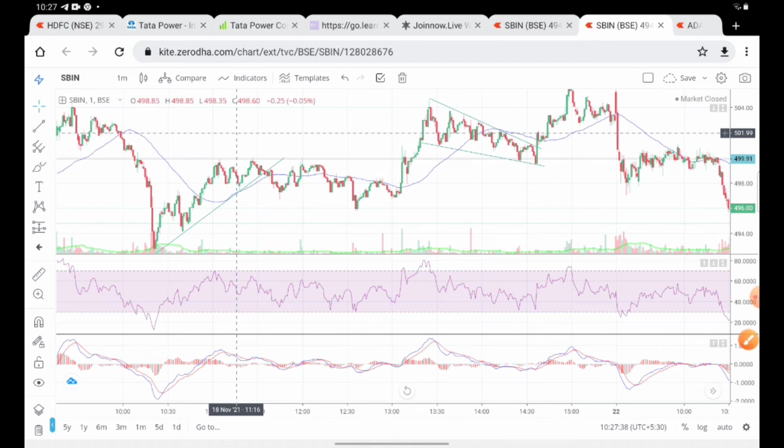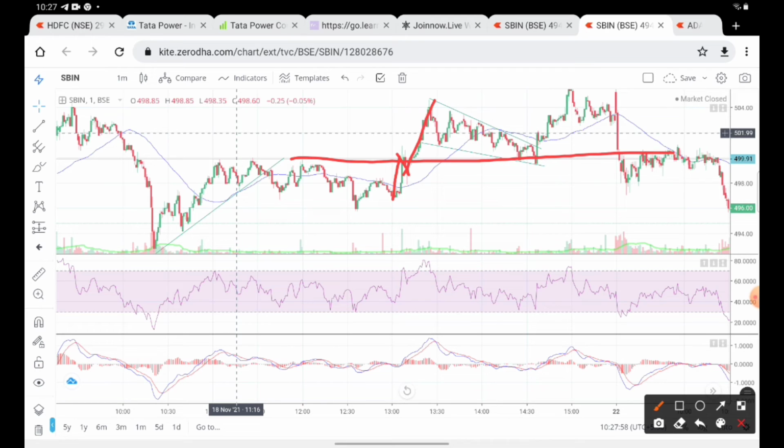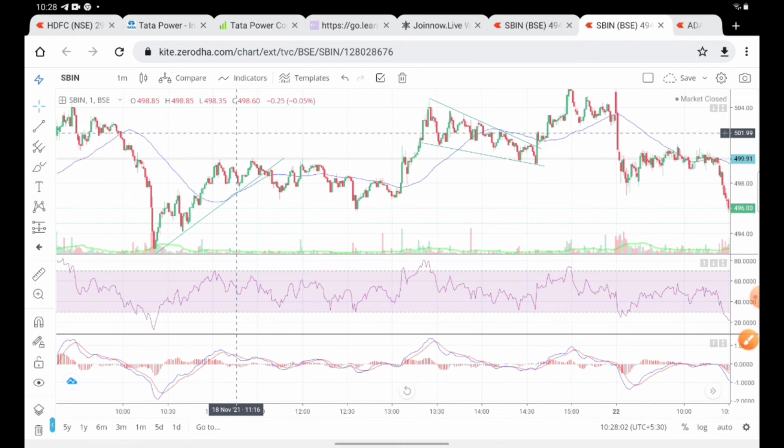In the principle of polarity, we discussed that when the resistance is broken, it becomes support, है ना? So when the stock tried at this place, it failed and broke it, है ना? Now this resistance is no more a resistance, it will act as support for the same stock, है ना?